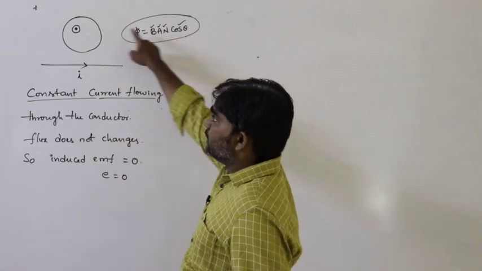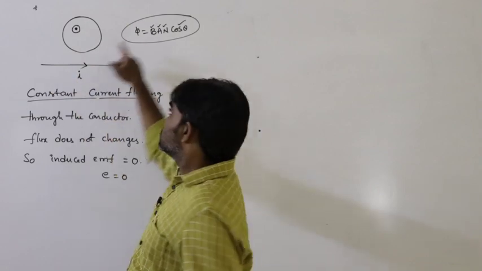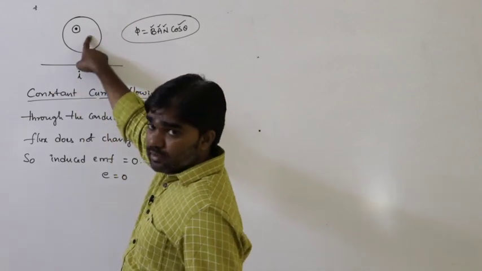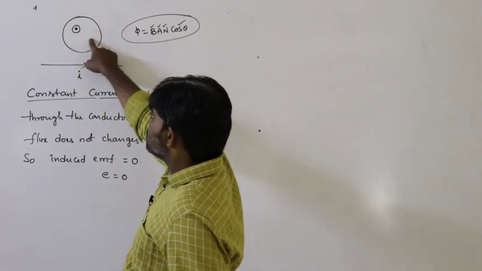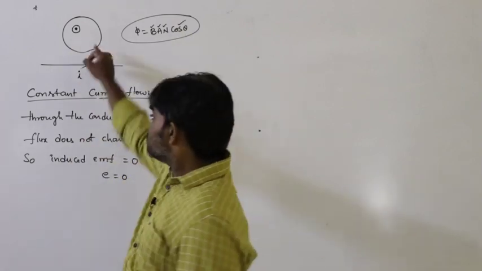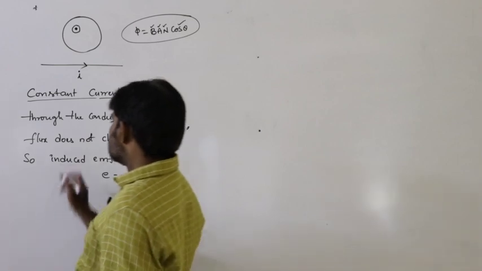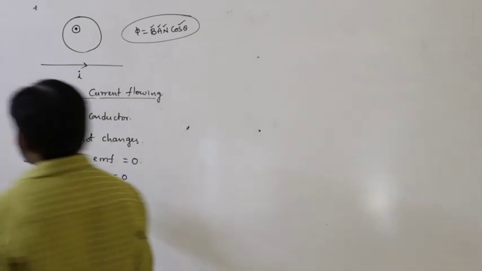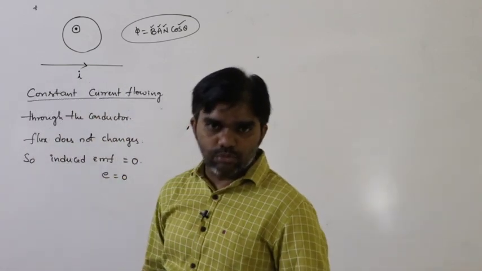B is constant because the current also remains constant. The area of cross section of the coil remains constant. The number of turns does not change. We are not changing the orientation of the coil. So in this situation the flux does not change, and the induced EMF is equal to 0.